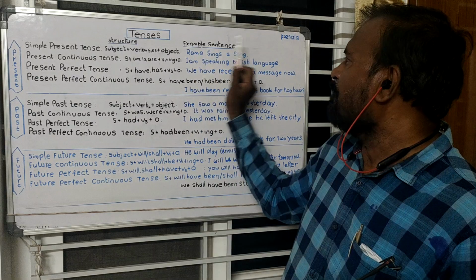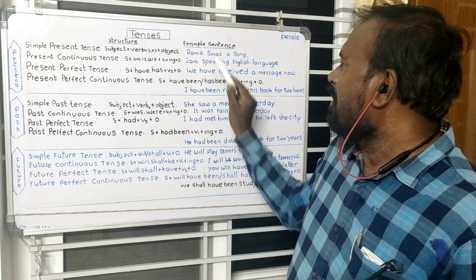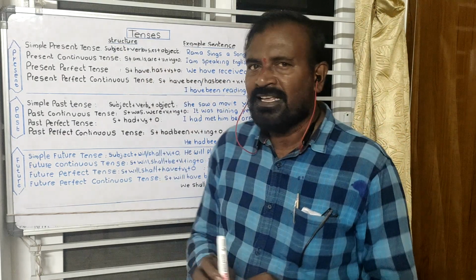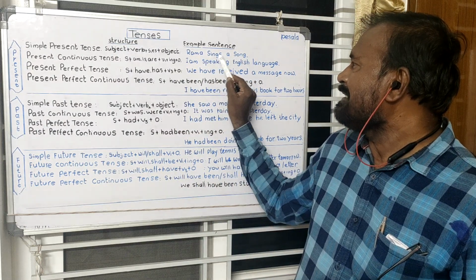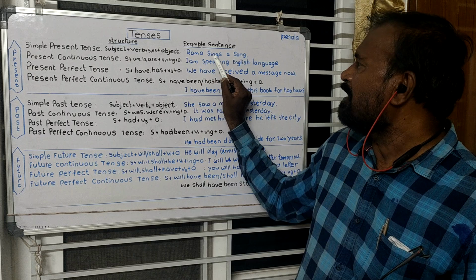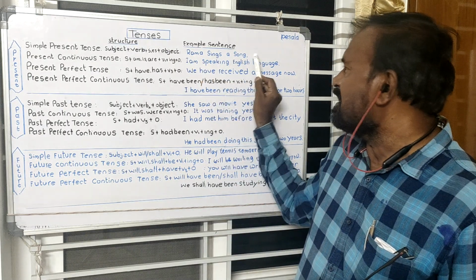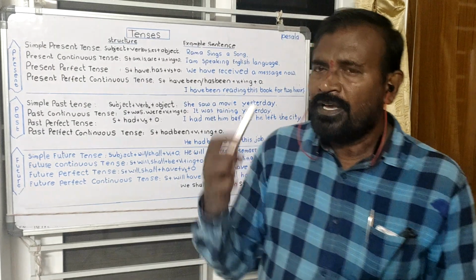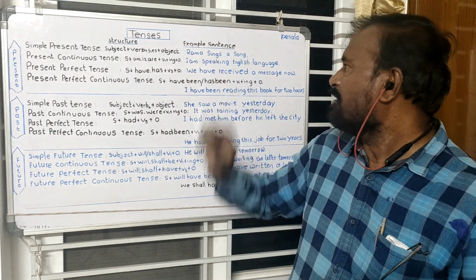And see one example of this simple present tense. Rama sings a song. Rama sings a song. Here we have added s to the verb sing because the subject of this sentence is Rama. As Rama is singular, we have added s to the verb.